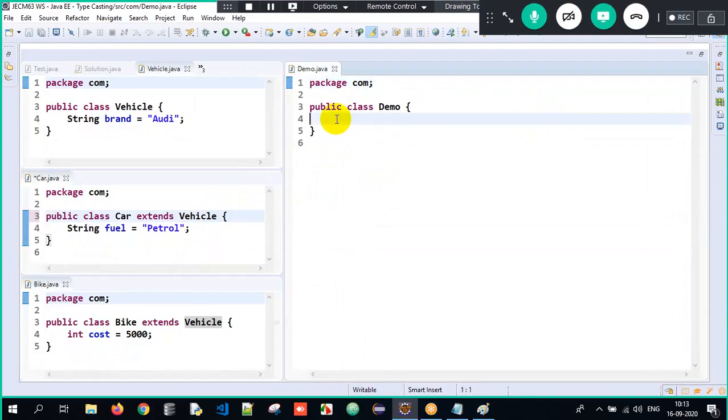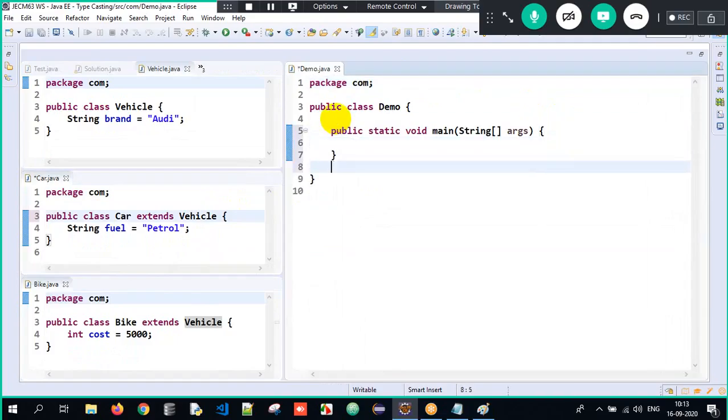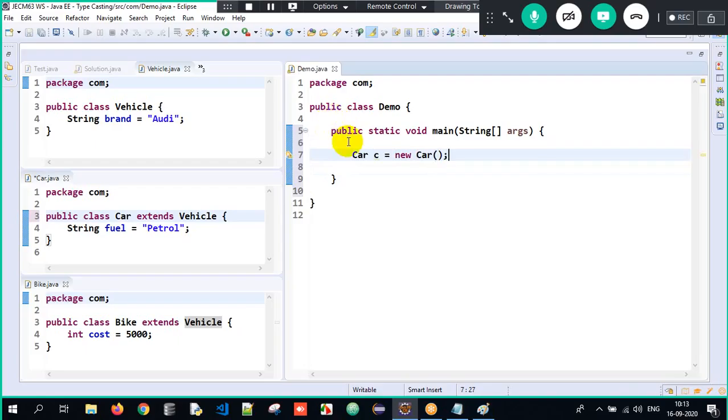Guys, see here. I'll have my main method wherein the execution will begin. So if I write Car c = new Car(), into a single reference c, I can store only a Car object. Why? c is of type Car. This is specialization. And here for bike, Bike b = new Bike(). These two are an example of specialization. Why? c is of type Car, I can store only a Car object. b is of type Bike, I can store only a Bike object. But into a single reference, I should be able to store both types of objects.